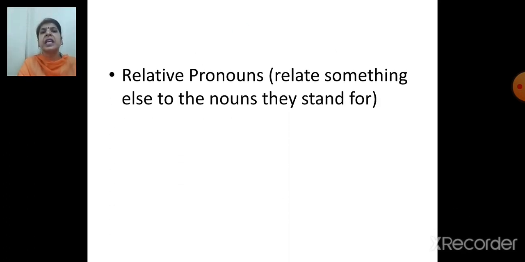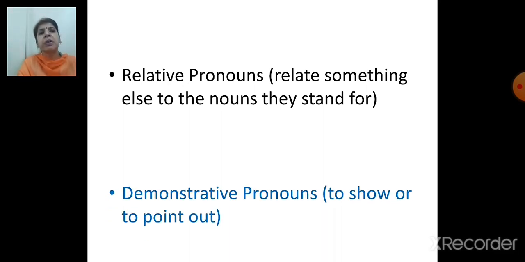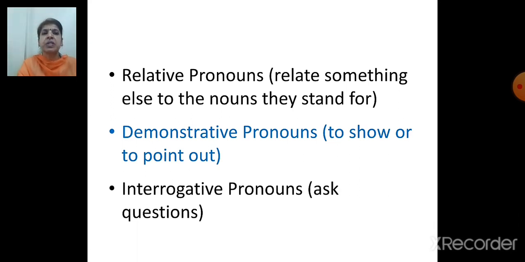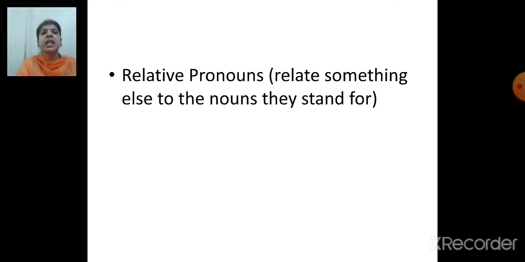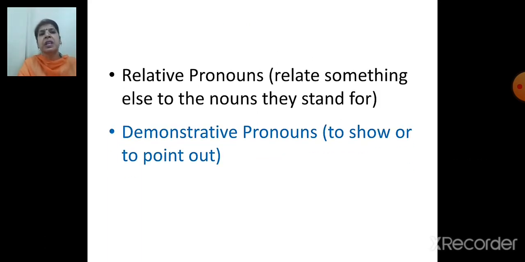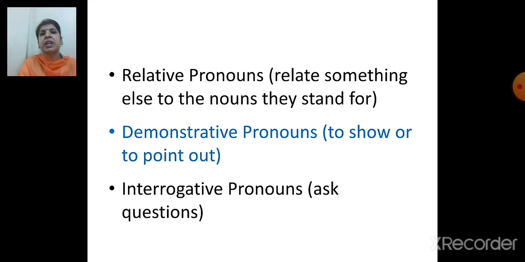Next type is relative pronouns. Relative pronouns relate something else to the noun they stand for. Demonstrative pronouns are used to show or to point out. Interrogative pronouns ask questions. So how many types of pronouns did we do? We did 6: personal pronouns, reflexive pronouns, possessive pronouns, then relative pronouns, demonstrative pronouns and interrogative pronouns.